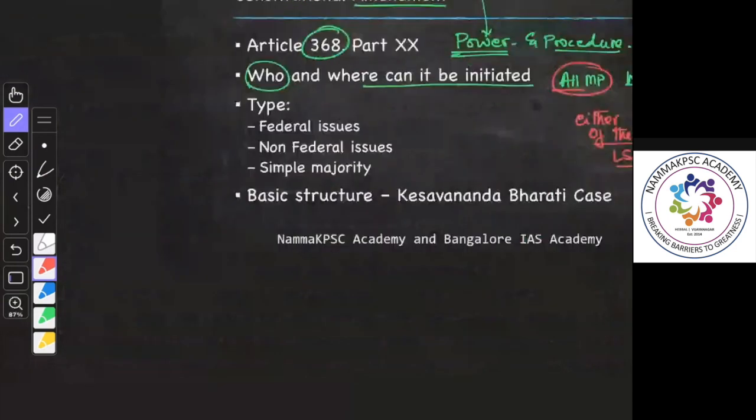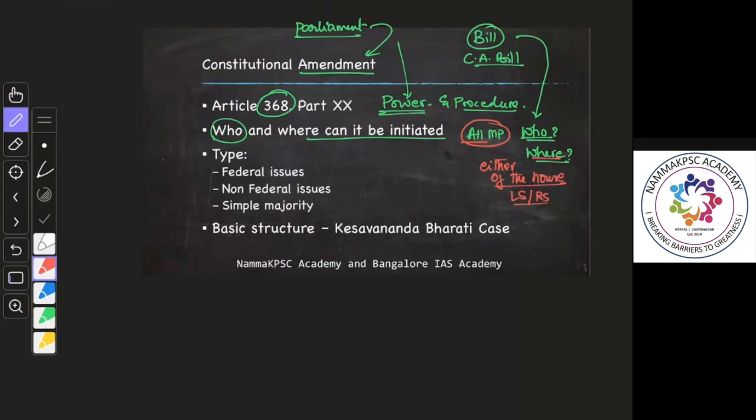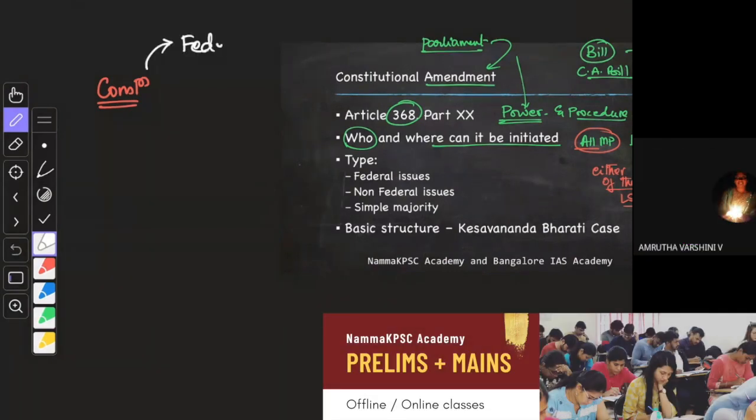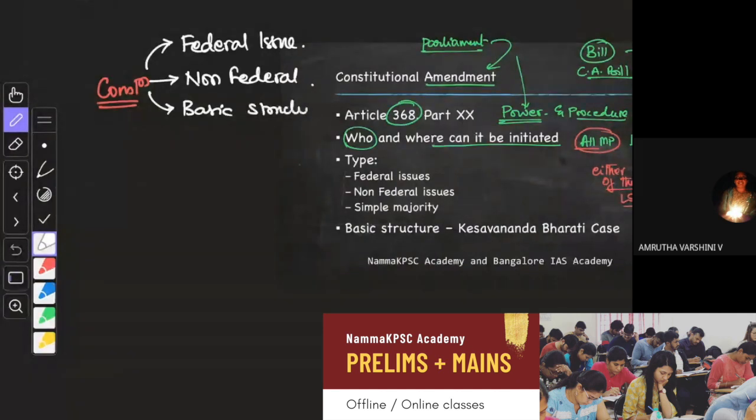Before we go into the procedure, you should understand that the constitution's provisions can be divided into the following: those dealing with federal issues, those dealing with non-federal issues, those dealing with basic structure, and those dealing with ordinary administrative matters.